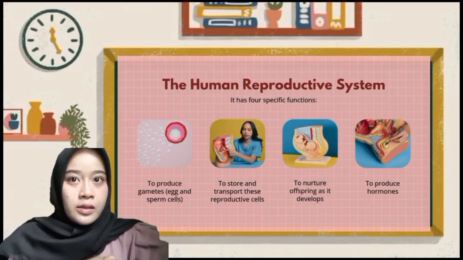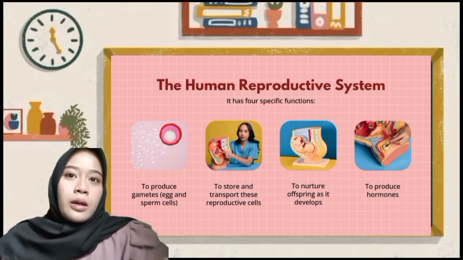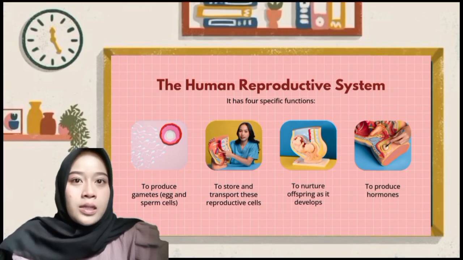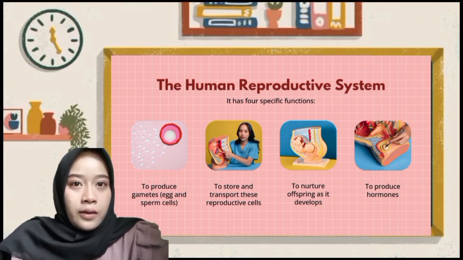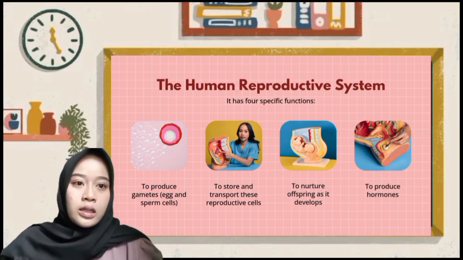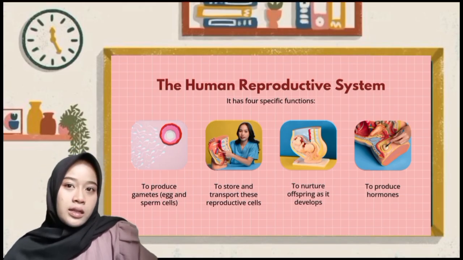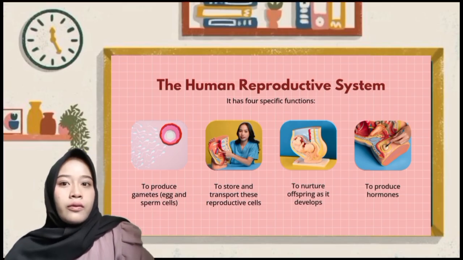The reproductive system has several important functions. First, it produces reproductive cells, namely sperm cell and egg cell. Second, it produces hormones that regulate reproductive activities. Third, it provides a place where fertilization can occur. And finally, it enables the production and development of offspring.